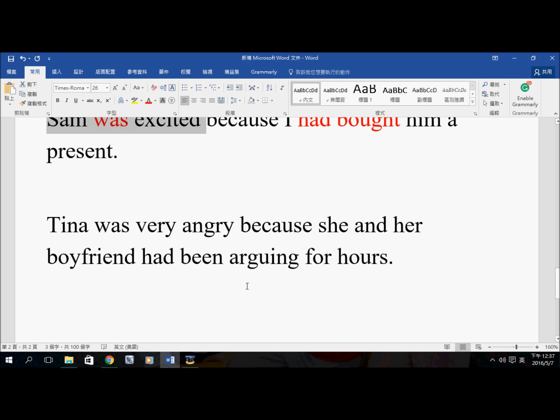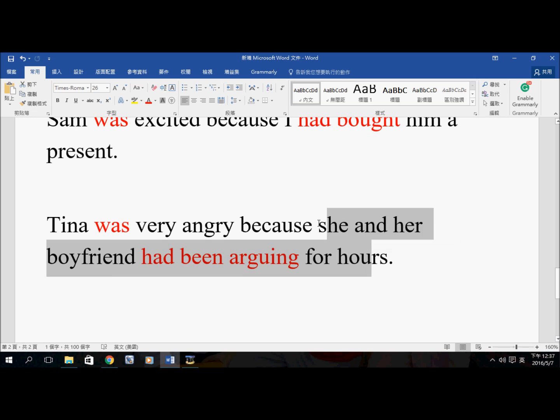All right, let's take a look at the next one. Tina was very angry because she and her boyfriend had been arguing for hours. Now, had been arguing for hours, this is past perfect continuous tense, and this is past tense. The reason why we use the past perfect continuous tense with this is because we want to emphasize the fact, you know what, they have been arguing for hours. It had been going on for quite some time. That is why Tina was very angry right now.